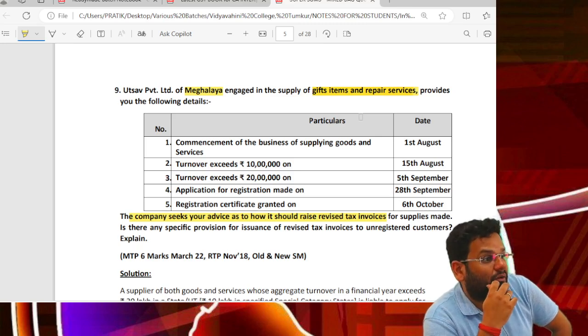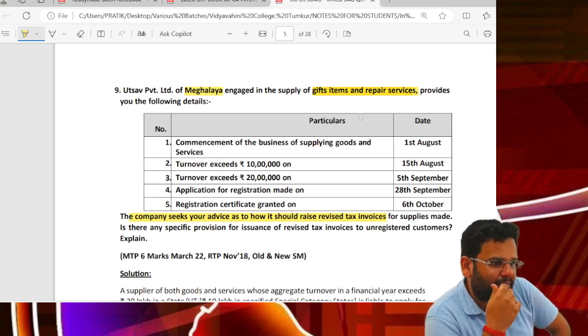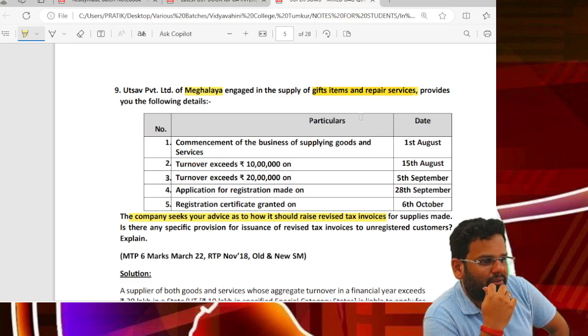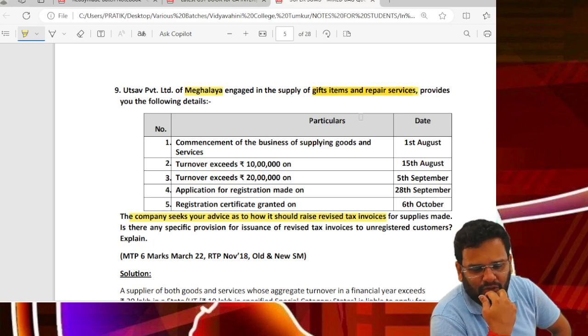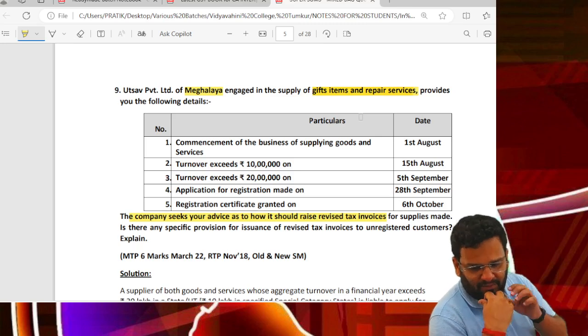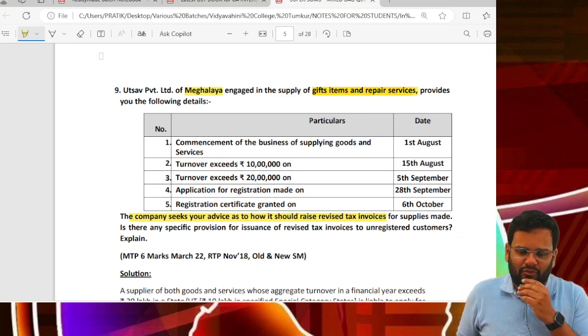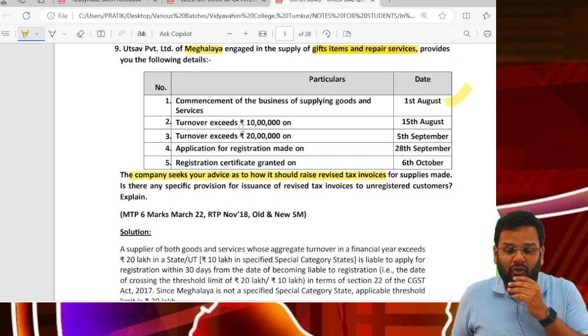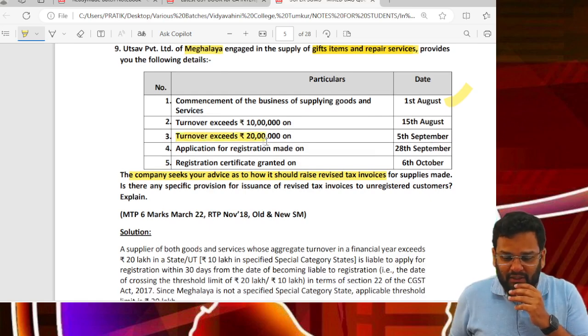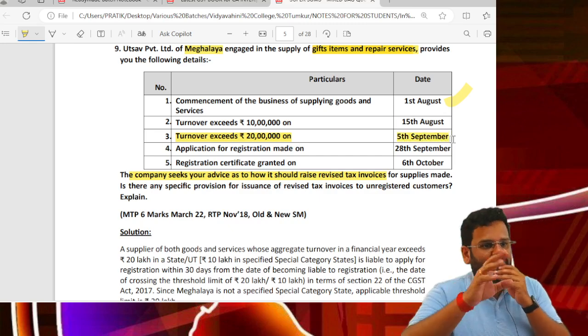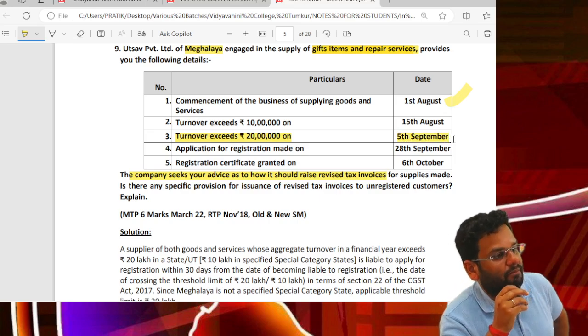Whether I am selling exclusively goods, services only, or goods and services doesn't matter for Meghalaya. Always the threshold limit is 20 lakhs. I started my business on 1st August. My turnover exceeded 10 lakhs on so and so date, not bothered. It exceeded 20 lakhs on 5th September. So 5th September matters. Why does 5th September matter?